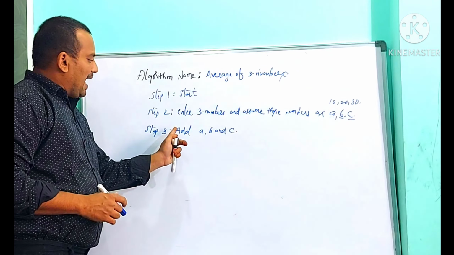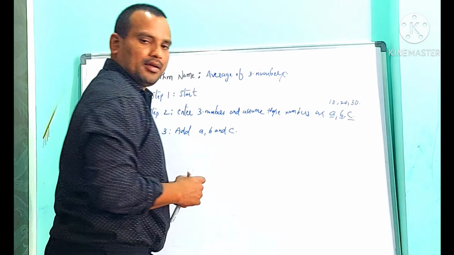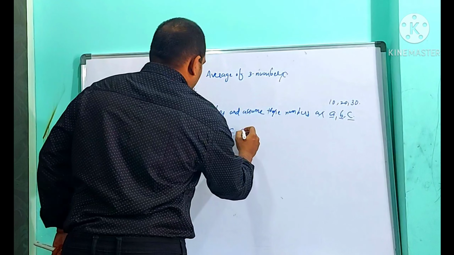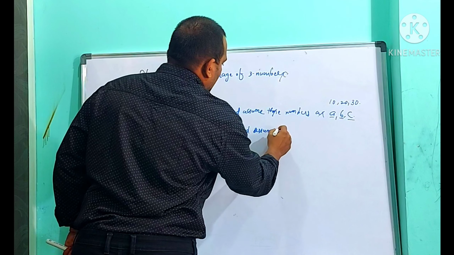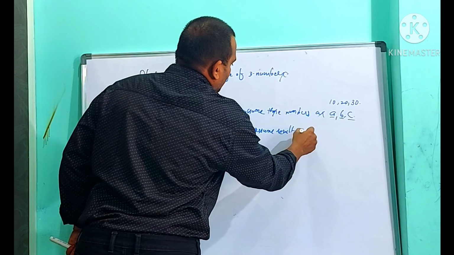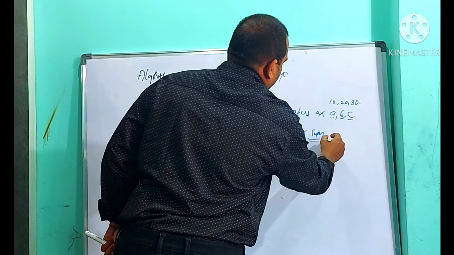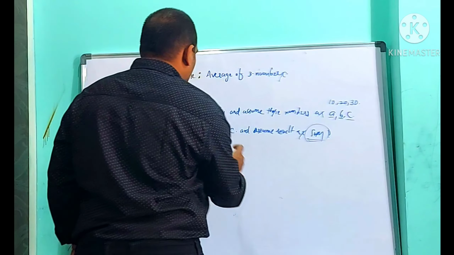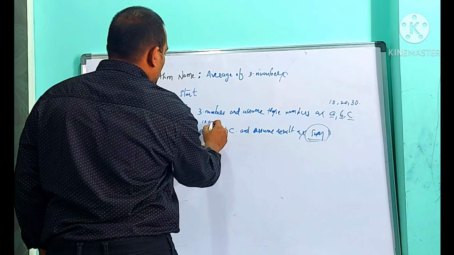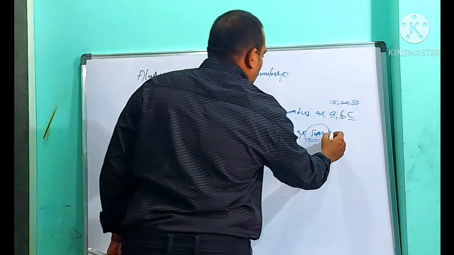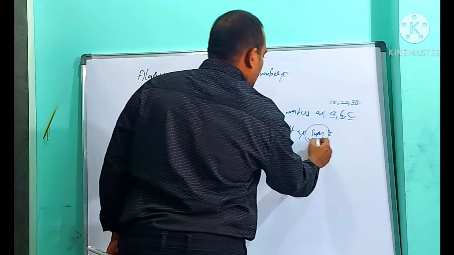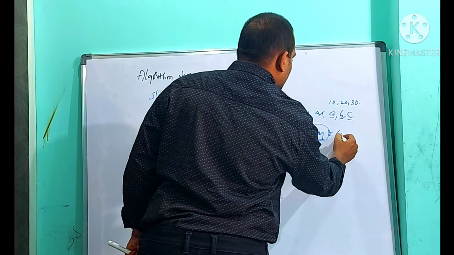Third step what I did? Add A, B, C and assume result as sum. So A, B, C means 10 plus 20 plus 30 equal to 60. So I am going to store this result in sum. Sum value becomes 60.